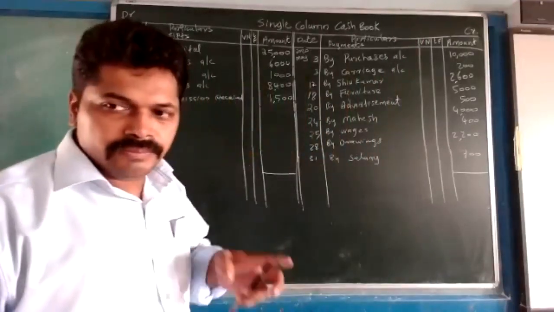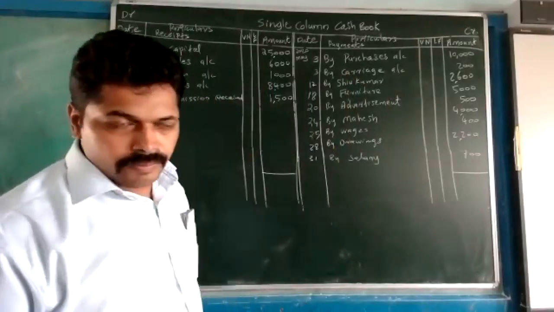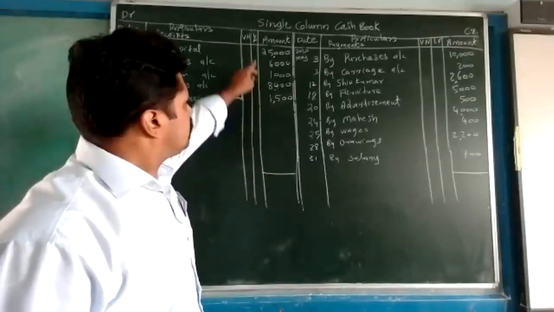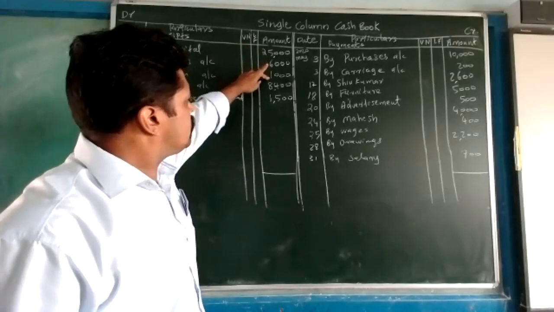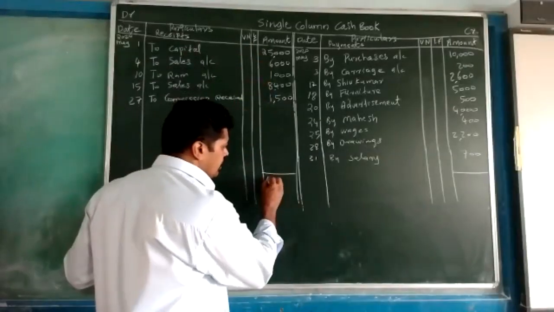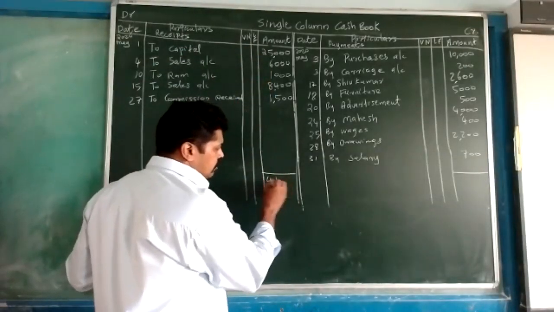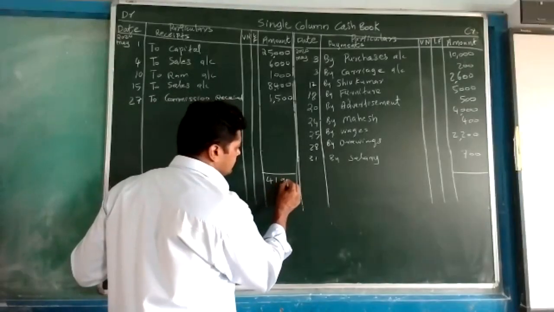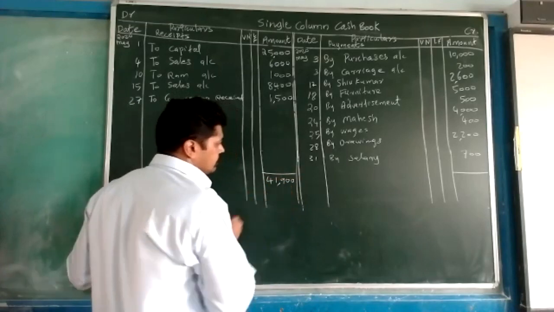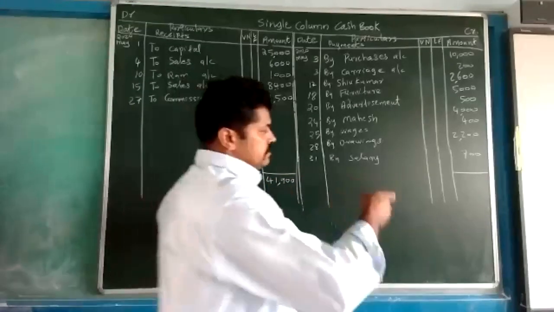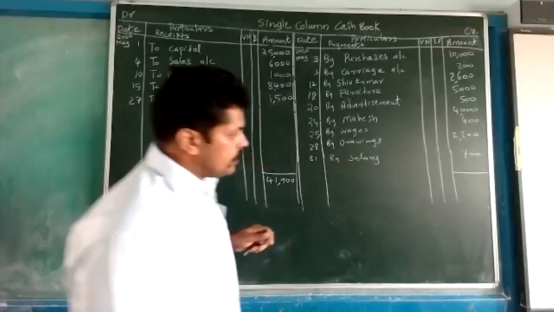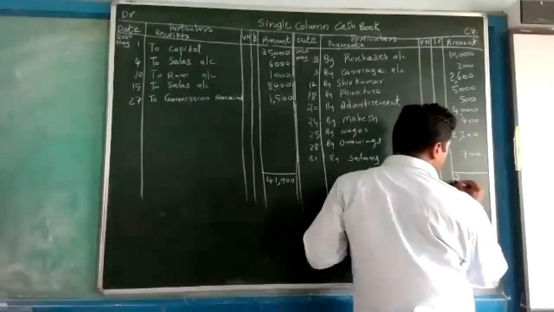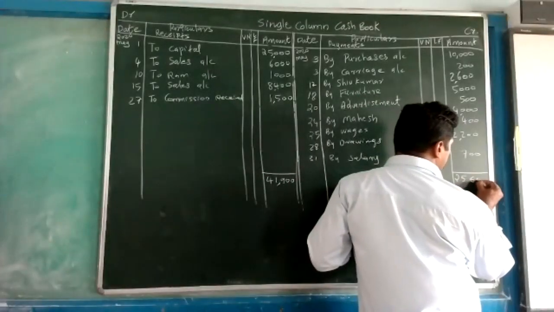Which side? This side. And this side, 25,600.